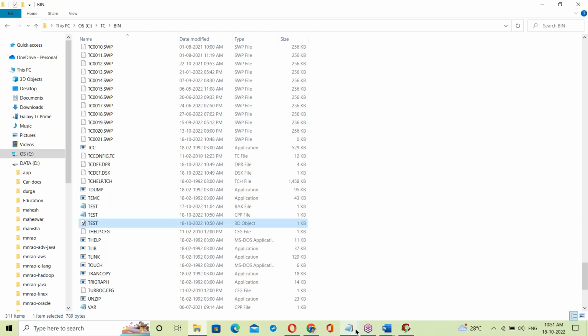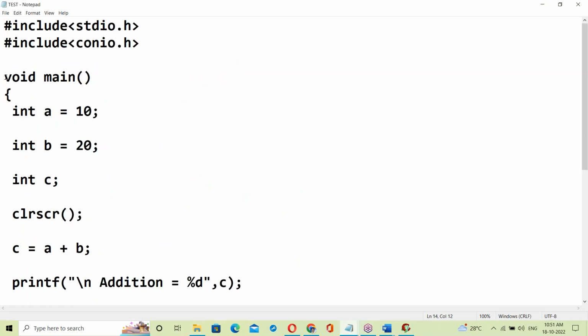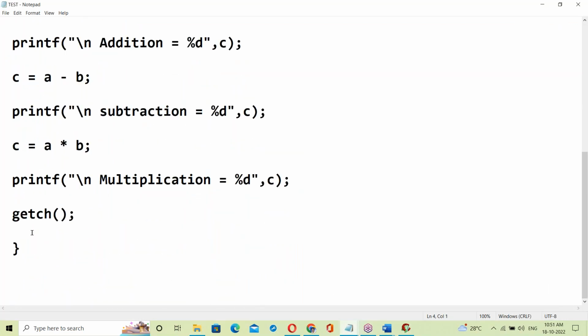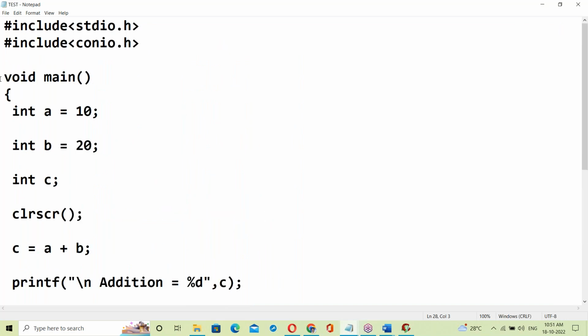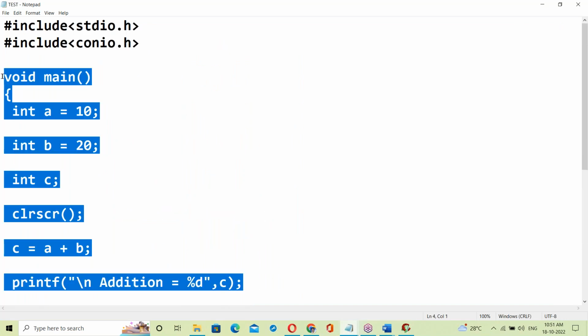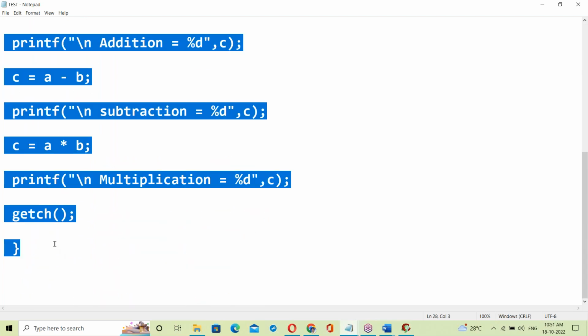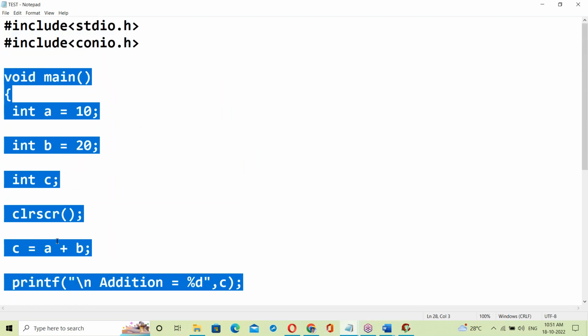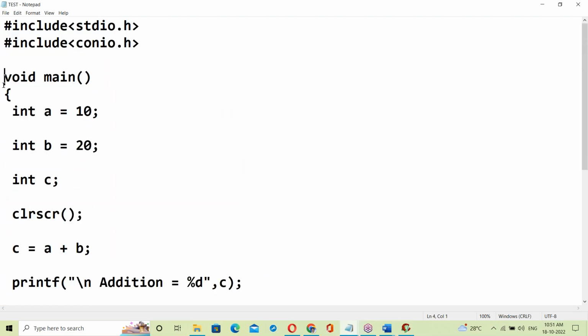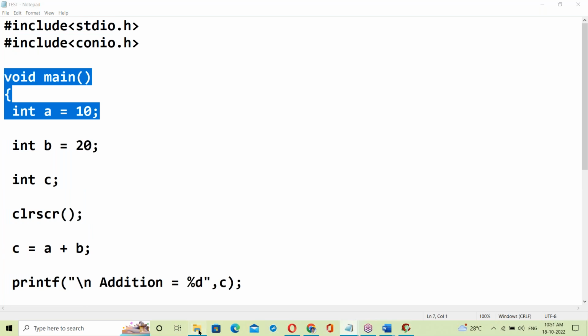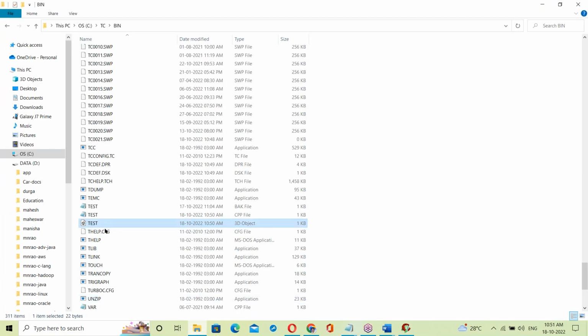This obj file contains binary code for the C program. The whole code is converted into binary code and written into that object file. So all this code is converted to binary format and written to the object file.